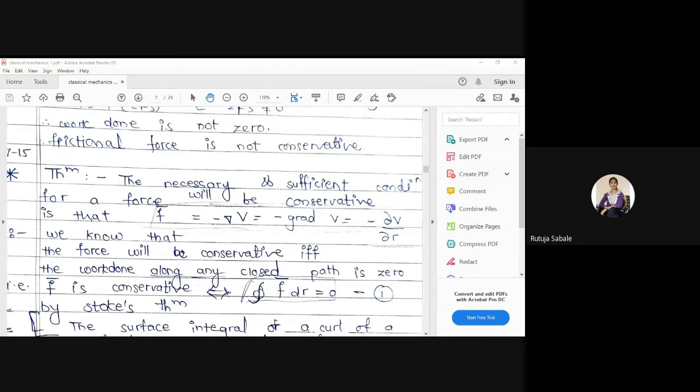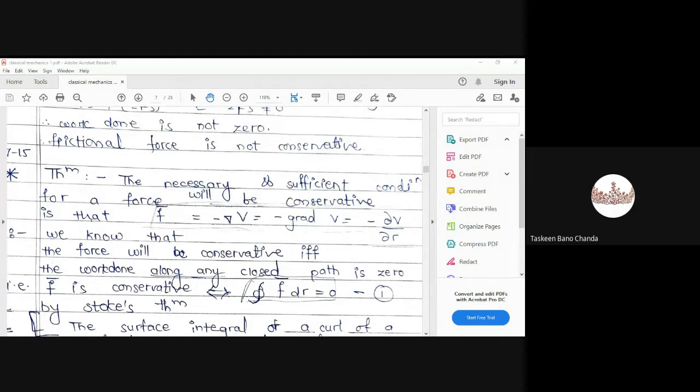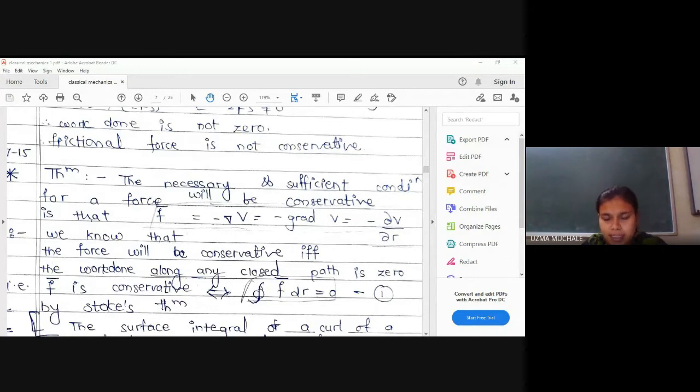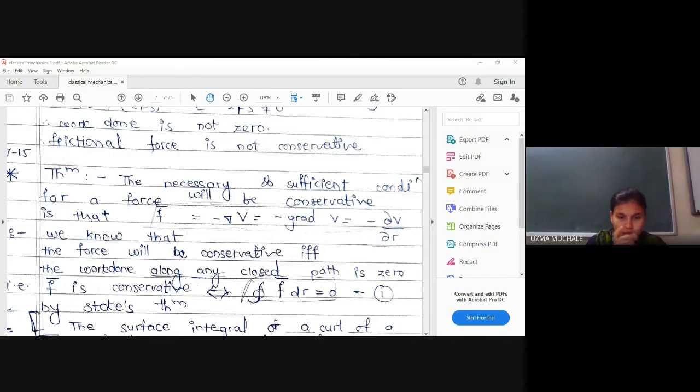BSc completed. Many people have done BSc, but not everyone gets admission. Giving the entrance exam is a necessary condition, but this doesn't imply that you will get admission. Correct? If you have given the entrance exam, it doesn't mean you will definitely get admission. So this is what a necessary condition is: this condition should hold. You gave the entrance, only then are you eligible for admission.